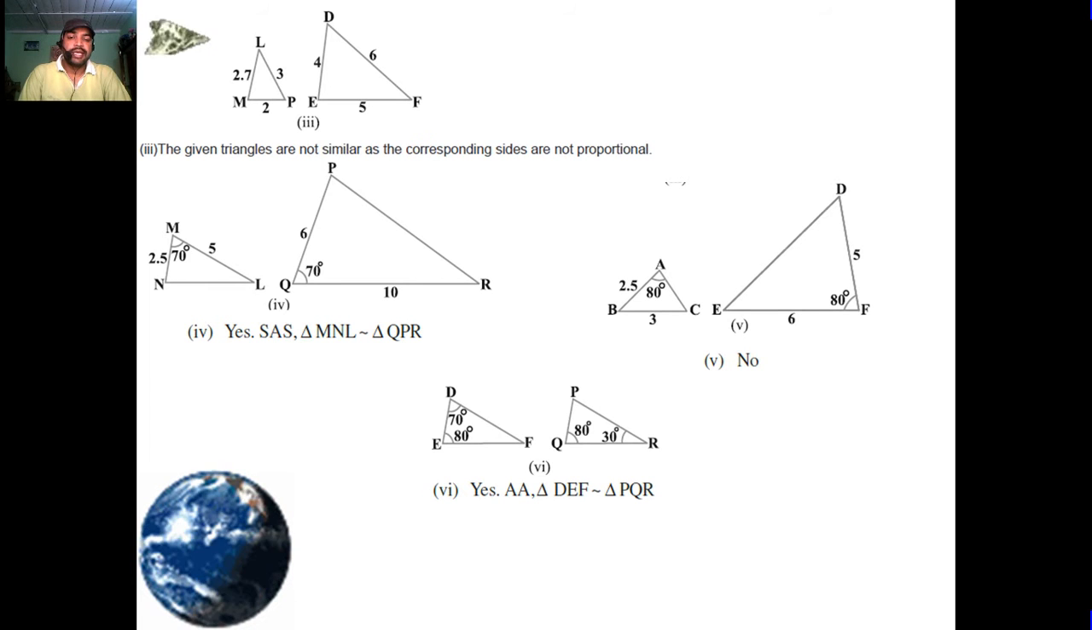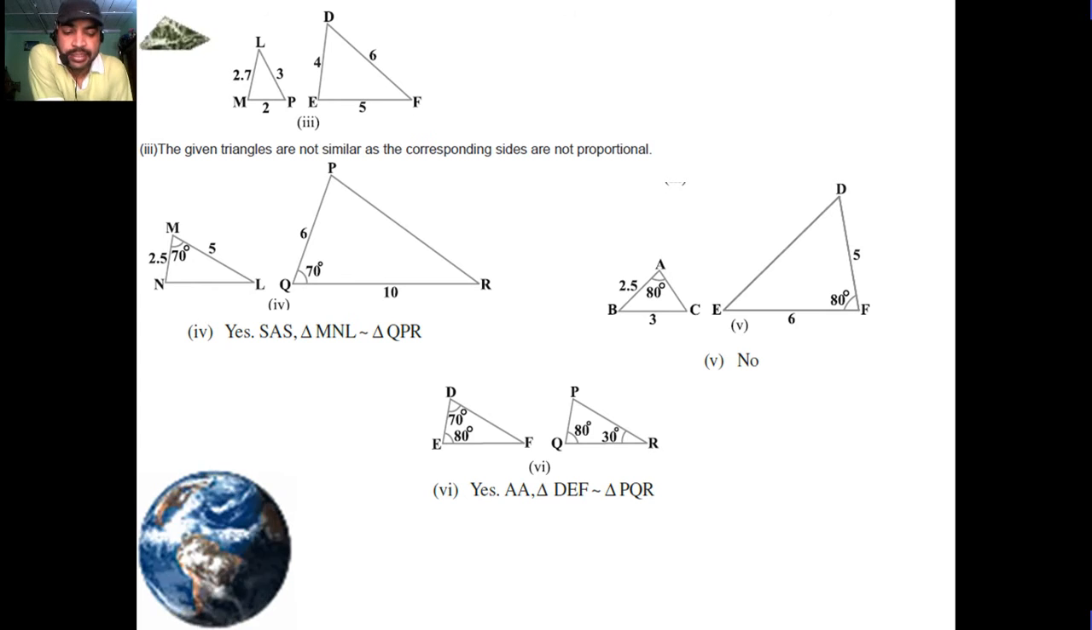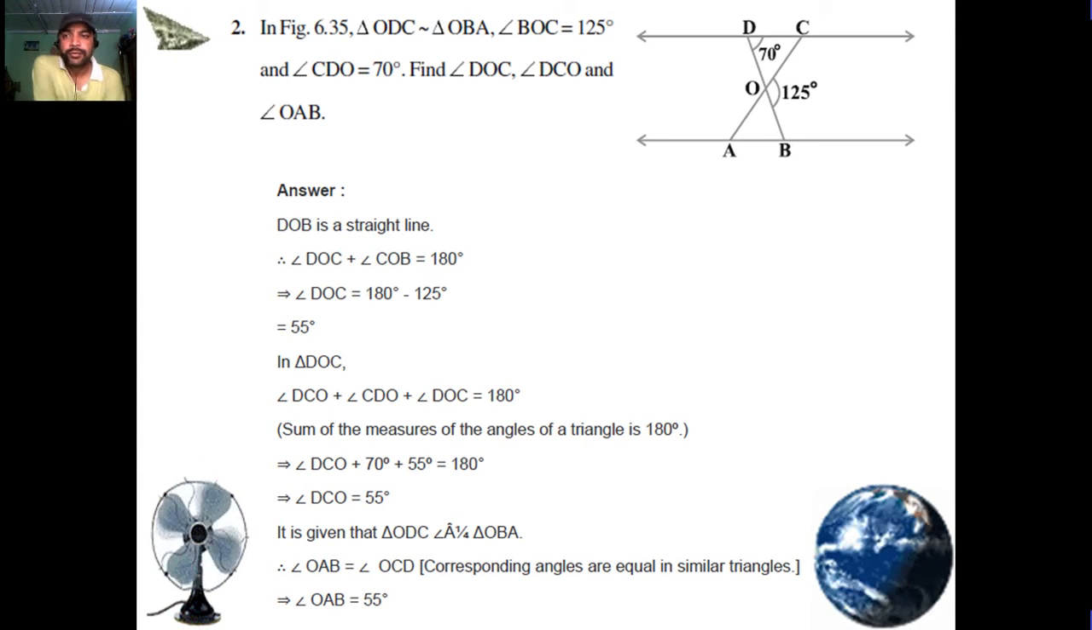Sixth, yes, AA similarity. Two angles are corresponding equal to another two angles because the sum of the three angles is equal to 180. 70 plus 80 plus 30 is equal to 180. So the unknown angle is 70, the unknown angle is 30. These two triangles are similar by AA similarity.